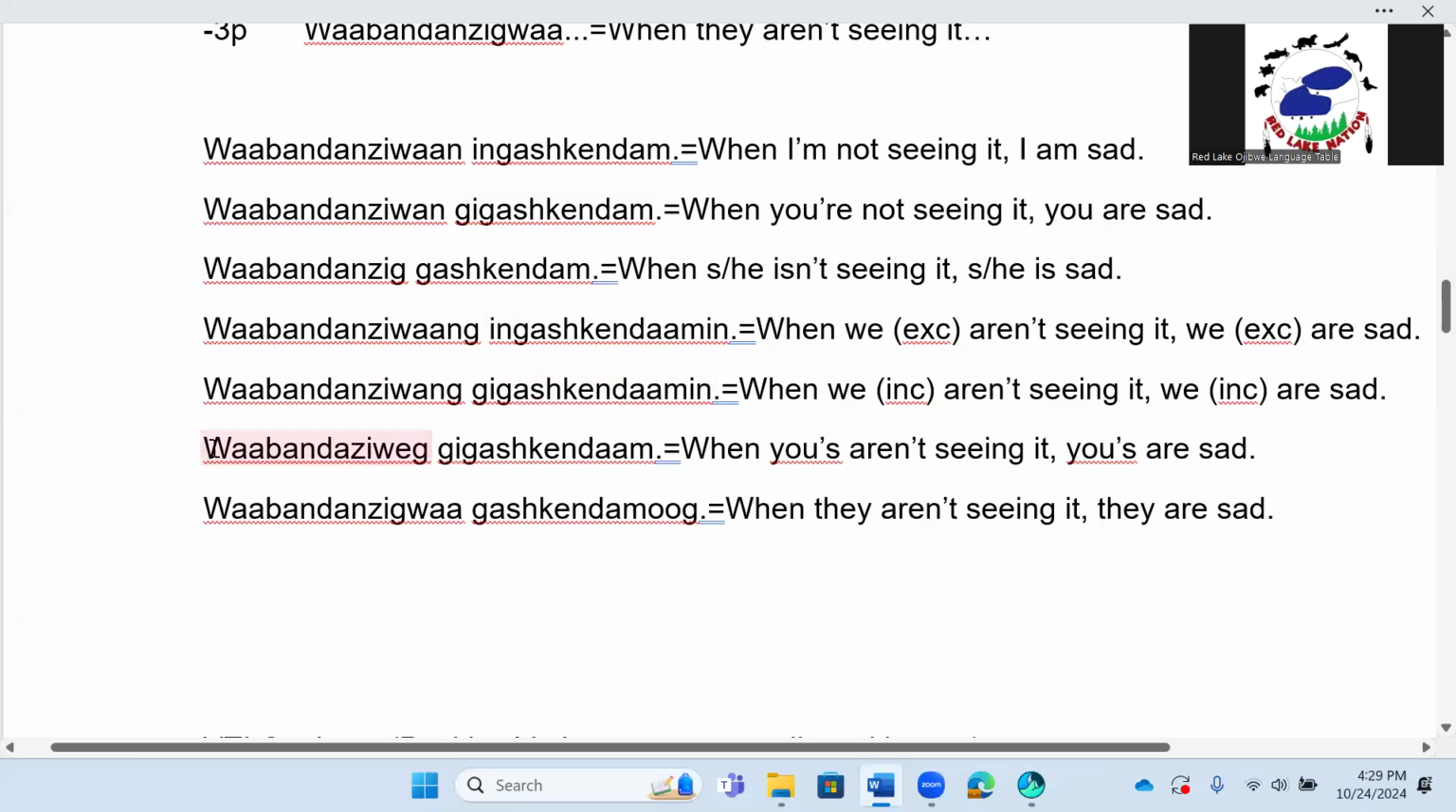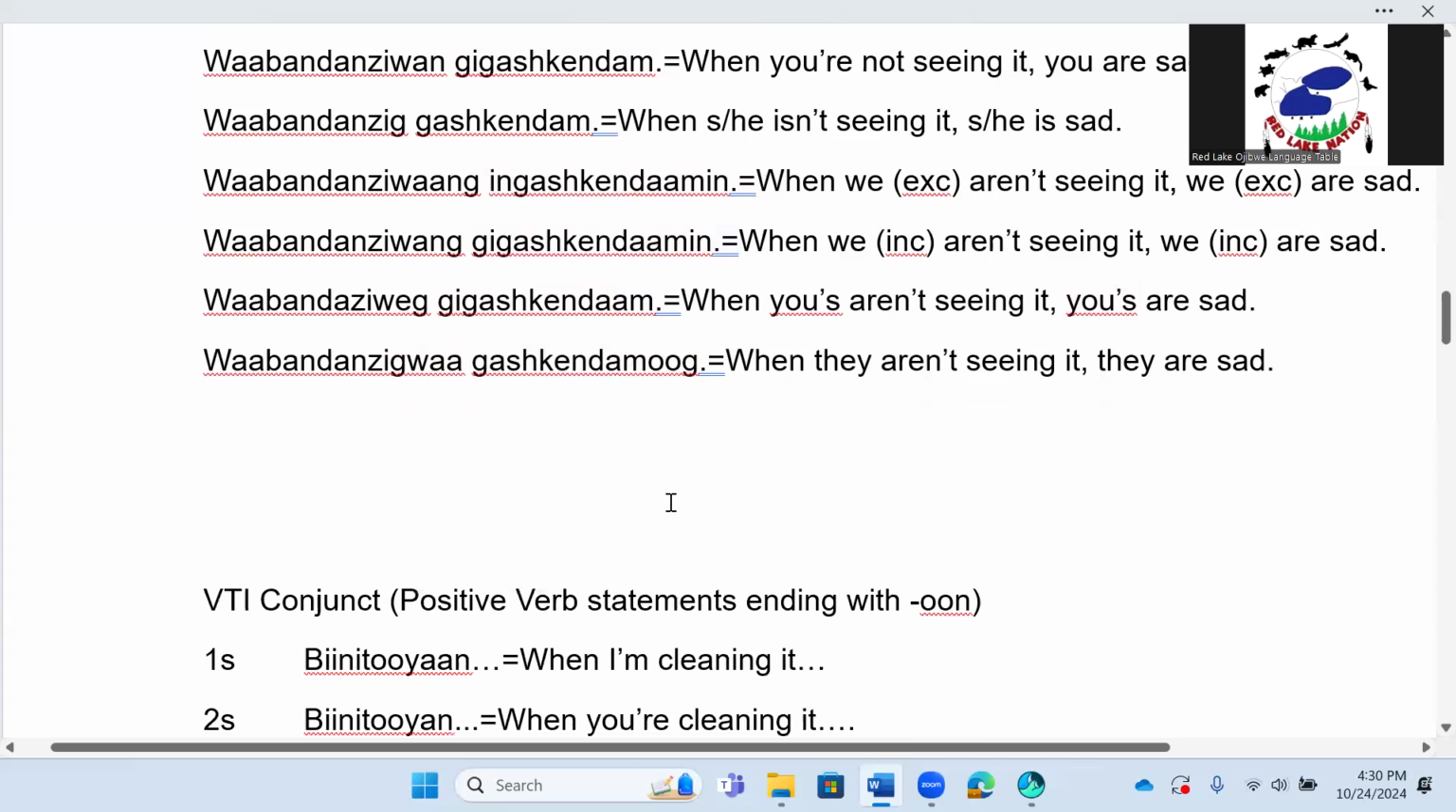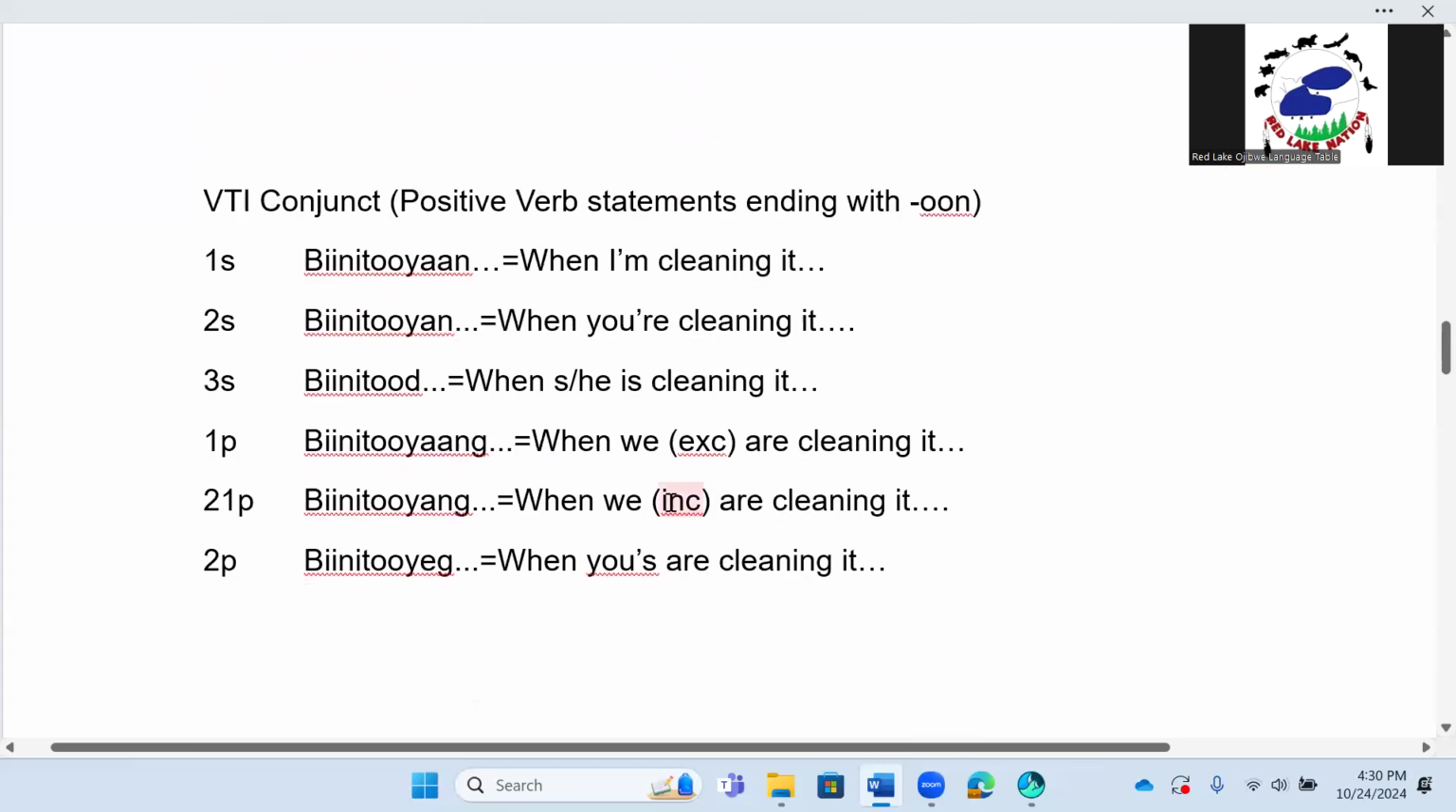Next example we have Wabandanziweg Gigashkendam. When yous aren't seeing it, yous are sad. And our last example we have here is Wabandanzigwa Gashkendamug. When they aren't seeing it, they are sad. Right? Getting into our word that we used before, binituu, means that she or he is cleaning it.